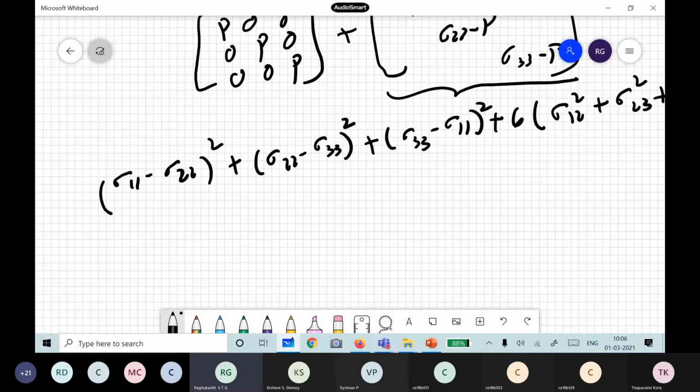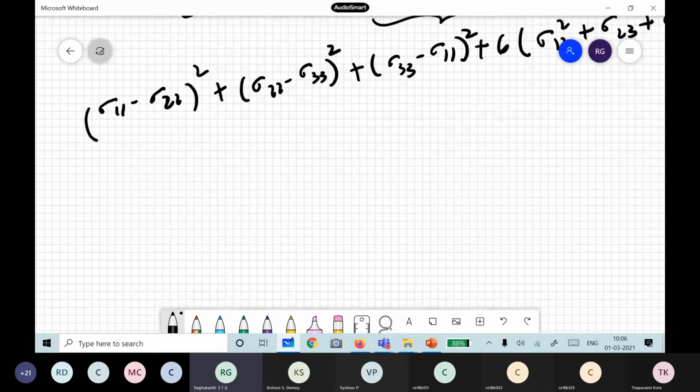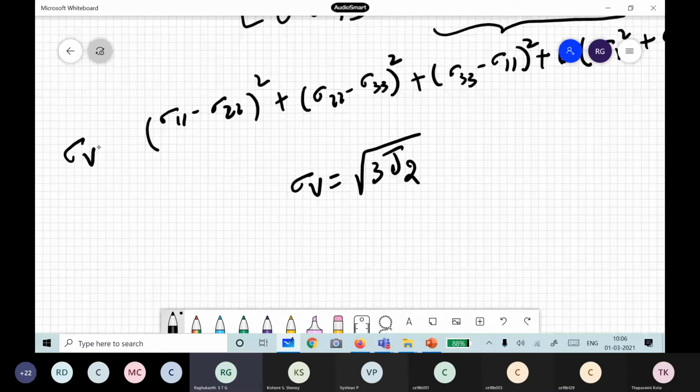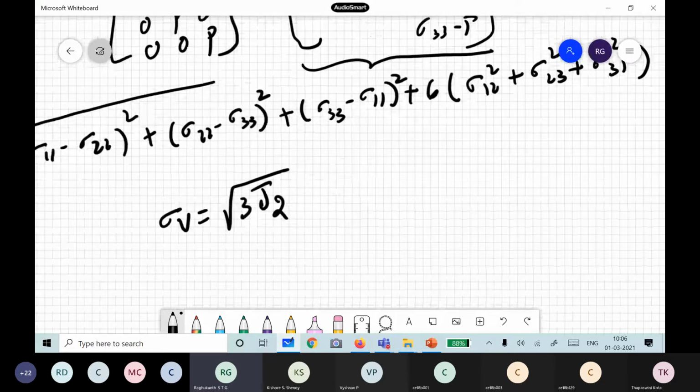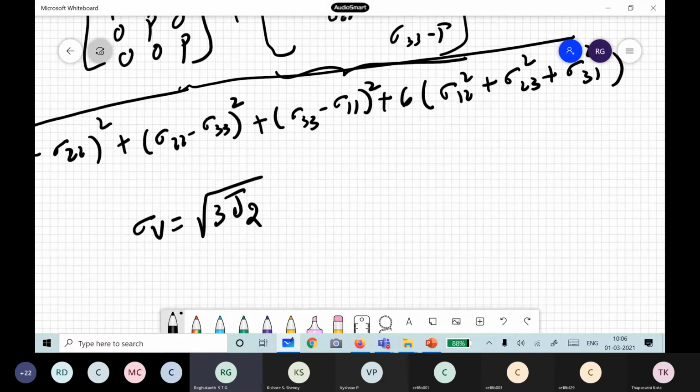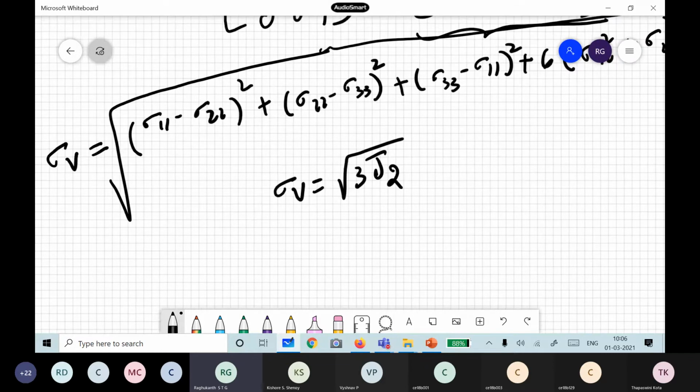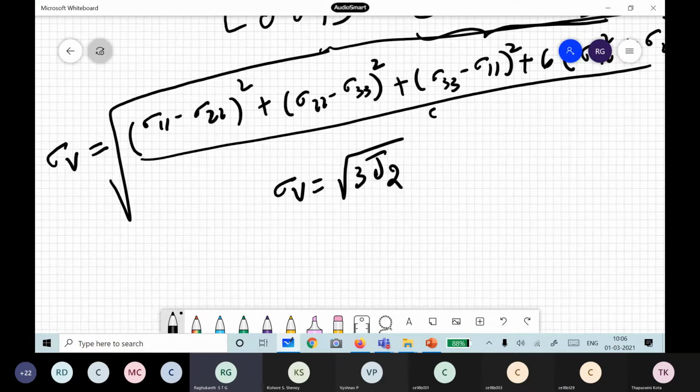So now based on this criteria, the von Mises theory of failure says your sigma v is root of 3 times J2, and this is our expression for sigma v for a 3-dimensional stress tensor. And you have a square root also. Because this is related to square root, and of course you have some division by 2 also. You can calculate J2 and you can try to do this. So this is our von Mises theory of failure.